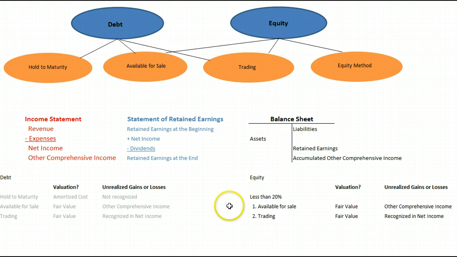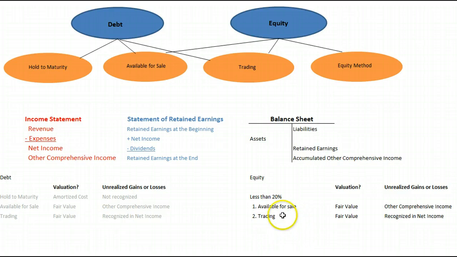So if they are available for sale, in other words, we bought them because we wanted a few extra dollars in dividend revenue, we'll sell them when we need the cash. They'll go on our books at our cost. Every period we'll mark them up or down with a market adjustment account, and the corresponding entry will be to other comprehensive income.